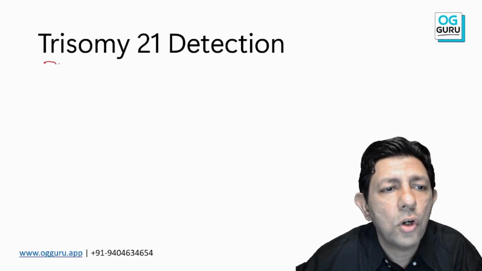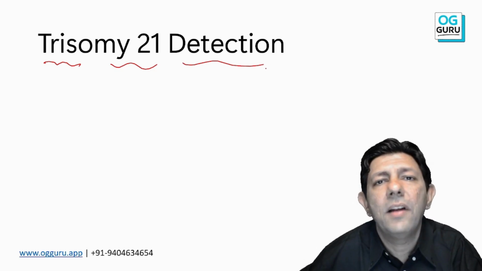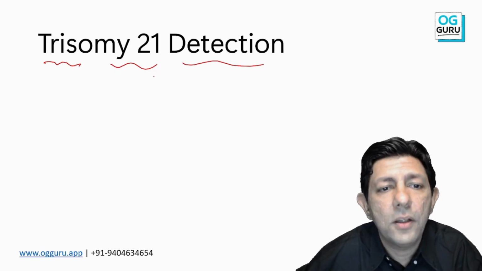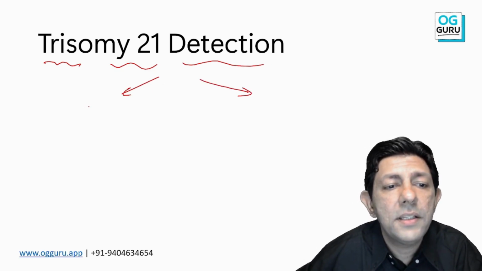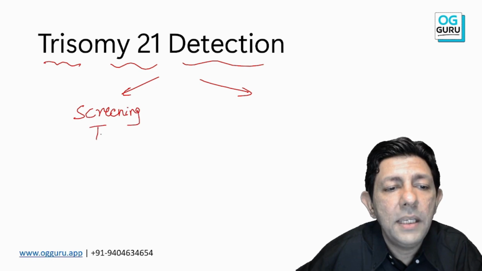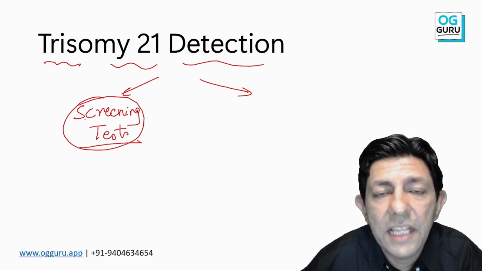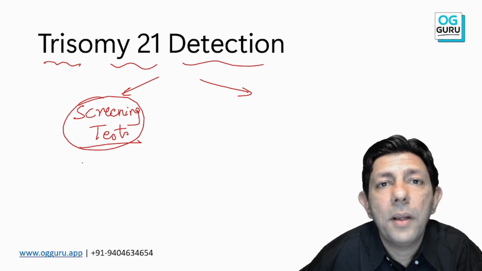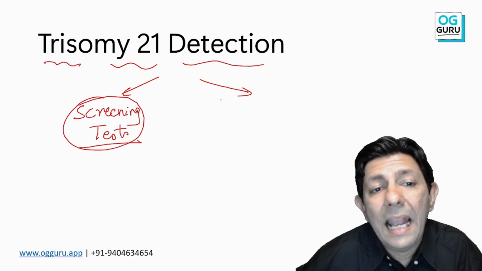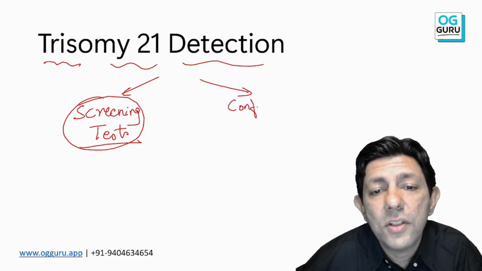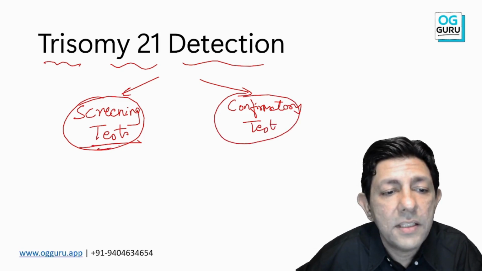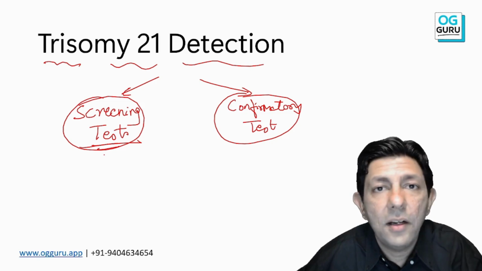Again, a short topic, trisomy 21 detection. Now here, my dear student, the important point is that certain tests are screening tests. Please remember these. Screening tests are your double marker, triple marker, quadruple marker tests. And what are the confirmatory tests? Please understand that one is the screening test for antenatal trisomy 21.